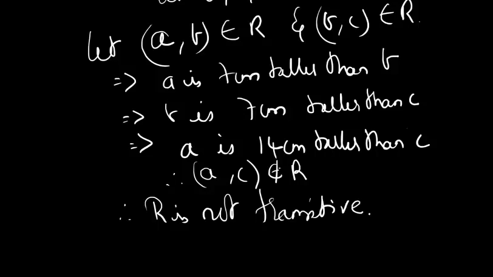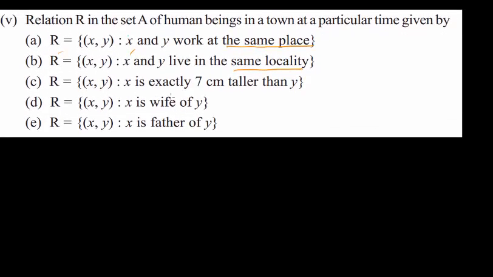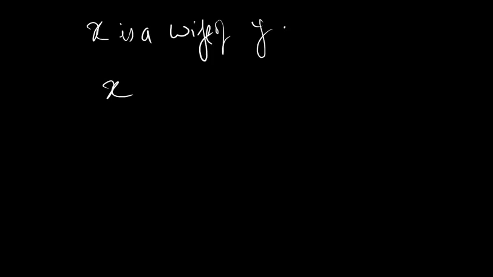Okay. Now let's look at this, which is a funny question actually. x is a wife of y. Let's look at that. Okay, so x is a wife of y. So x is related to y under the relationship which is wife of. For reflexivity, can this be true? It's not true. I cannot have a person to be the wife of herself, isn't it? I mean, Radha cannot be wife of Radha. That doesn't make sense. It's completely weird to actually even make that statement in English.